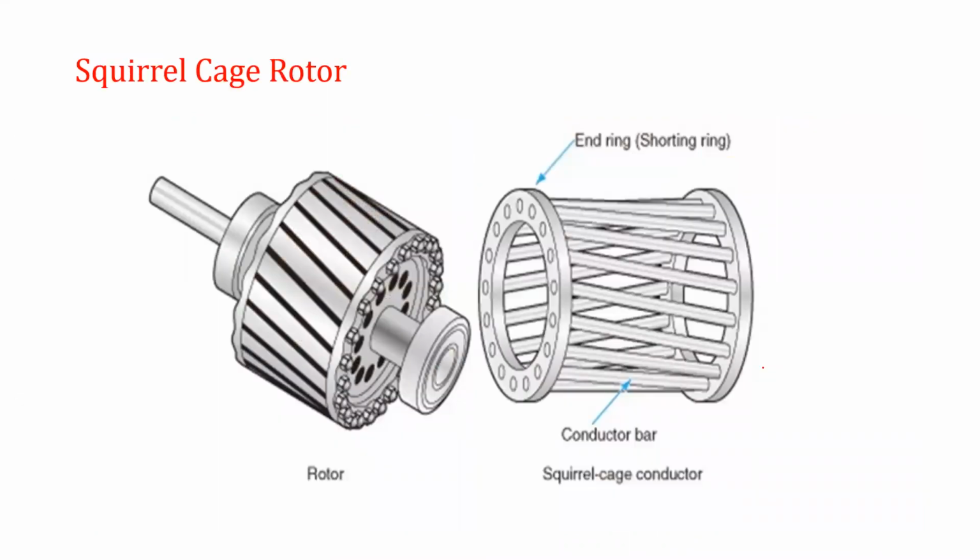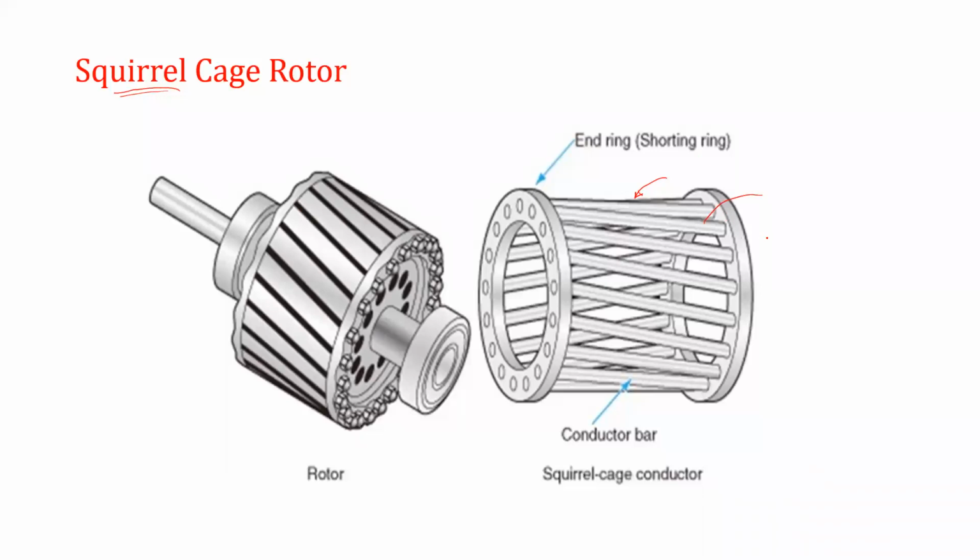Now, the squirrel cage rotor. The name itself means that it is similar to a squirrel cage. So this is the squirrel cage one. This is the end ring, and these are the bars. It is the conductor. It may be a copper bar or an aluminum bar. These bare bars are embedded or housed over the slots of the rotor periphery, and these bars are short circuited with the help of end rings. These bars are also conducting material.